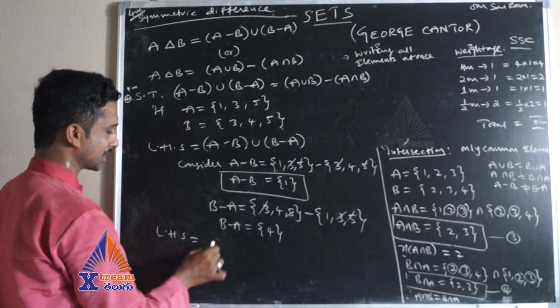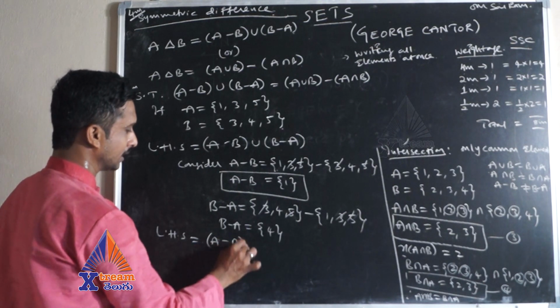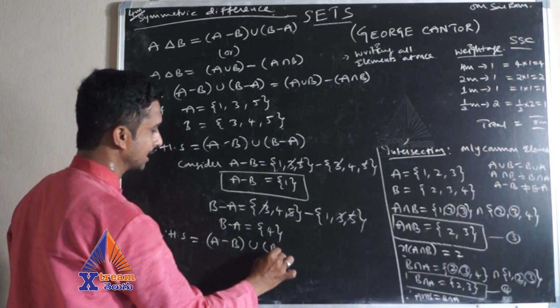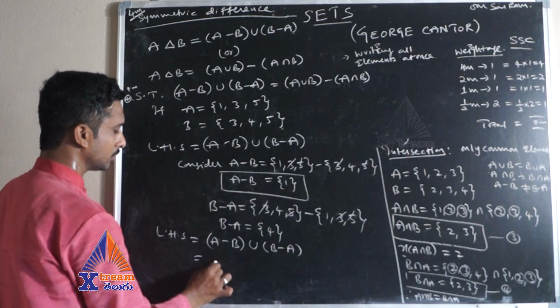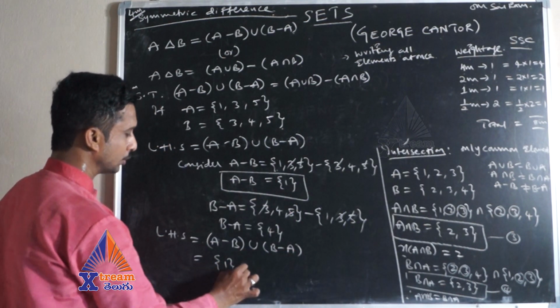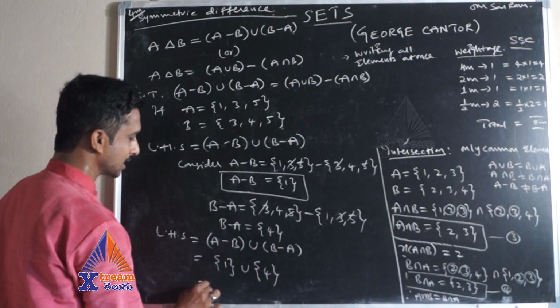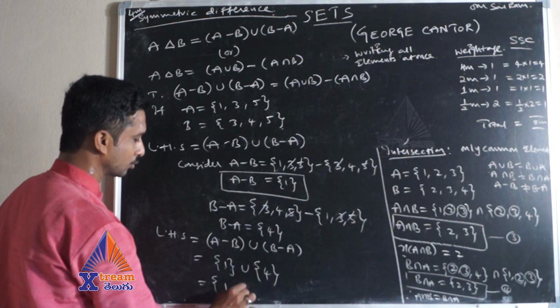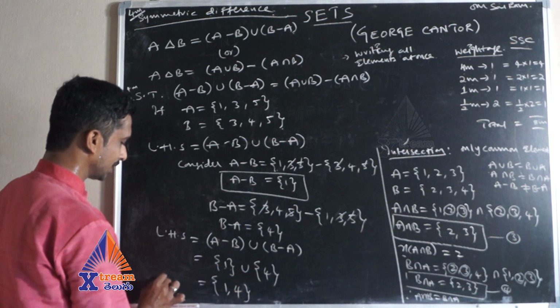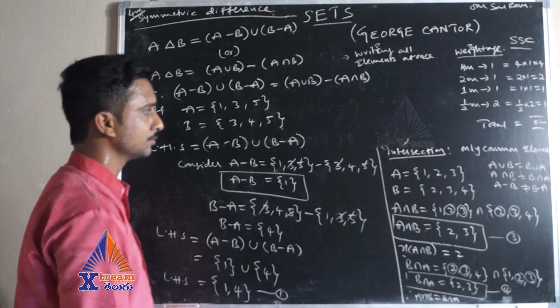A minus B is 1, union B minus A is 4. Union means I need to club both the elements: 1, 4. So this is LHS. Let me keep it as equation number 1.